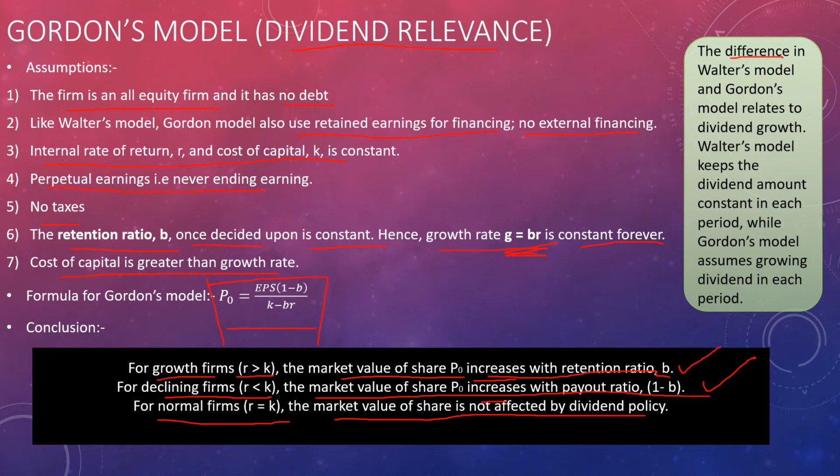Now the difference between Walter's model and Gordon's model relates to the dividend growth. Walter's model keeps the dividend amount constant in each period, but Gordon's model assumes growing dividend in each period. So Walter's model has constant dividend in each period, whereas Gordon's model has growing dividend. Remember this: Gordon starts with G and it is also a growing dividend. This is a nice technique, so remember it like that.